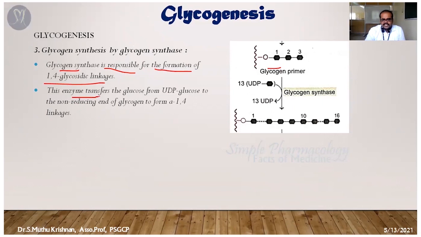The enzyme transfers glucose from UDP glucose to the non-reducing end of the glycogen molecule. So the UDP glucose donates the glucose group at the non-reducing end, the 1,4 linkage forms, and the chain is synthesized. This is exactly the glycogen synthesis process.